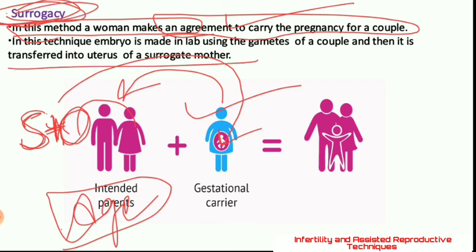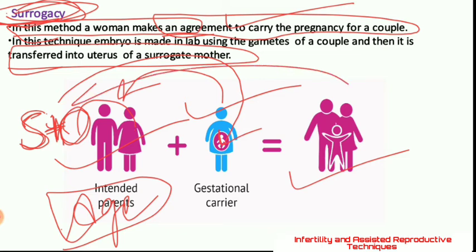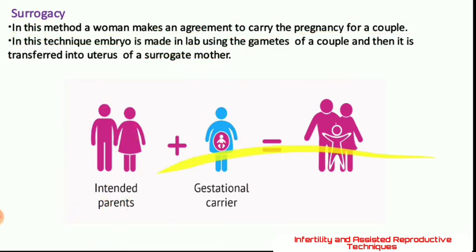So this surrogate mother is going to carry this child, carry the pregnancy for this couple, and after the gestation period, she will give birth to the child for this couple. Hope understood? I think you people have understood.